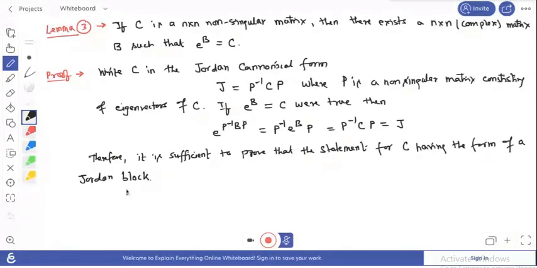If we consider the Jordan block, there are certain Jordan blocks in the matrix. Suppose lambda j are the eigenvalues, there are n values. Since the matrix is non-singular, none of the eigenvalues will be zero. The eigenvalues can be distinct, and some can also be equal. So in that case, j equals 1 to, suppose, r, these are eigenvalues.